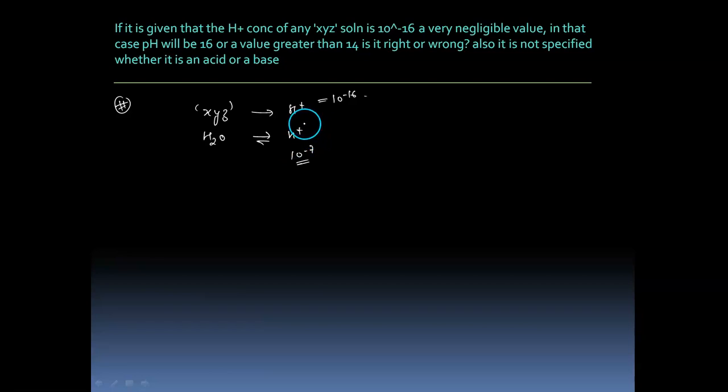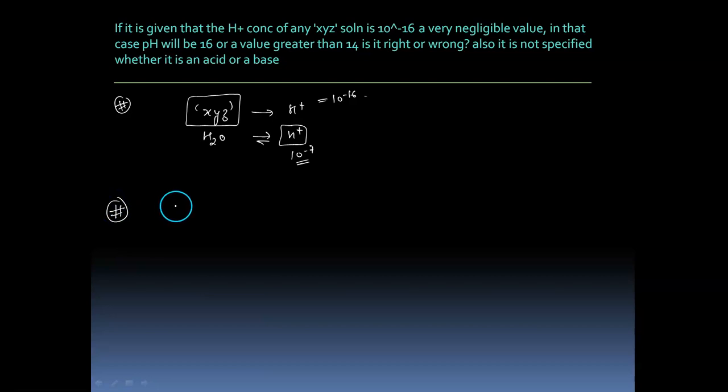And just like we always take the concentration from the stronger electrolyte, we will not take the H plus concentration from XYZ, we will take it from what? Coming from water, H2O, and that will make the pH close to 7, right? That is one thing. So something which appears paradoxical.